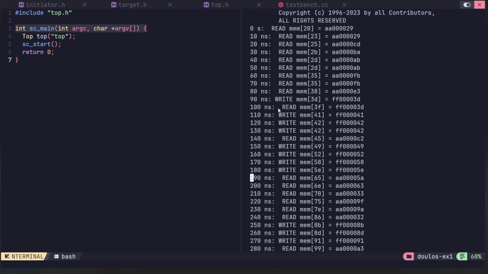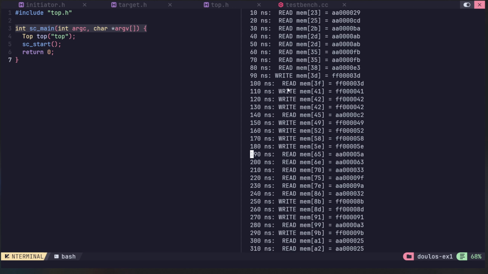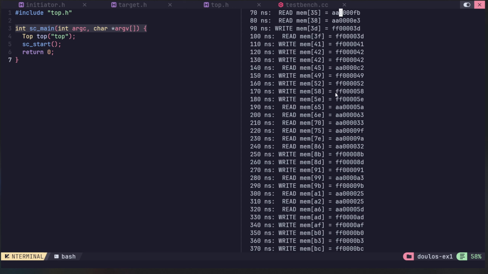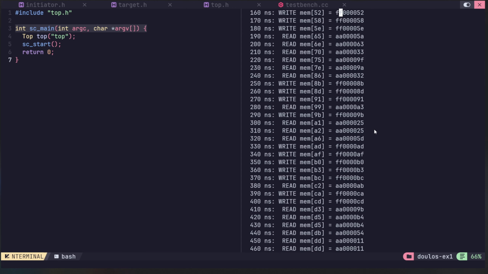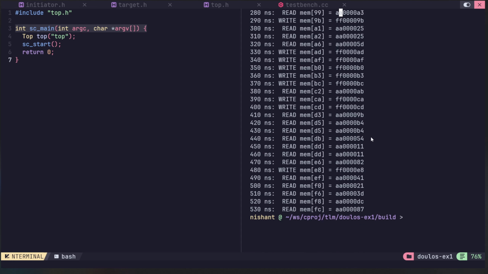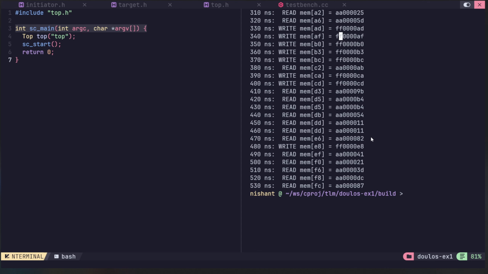and for each read and write we can see the correct value has been mapped, because read is AAA and write is FF, which was the value we selected in the initiator file. Thank you.